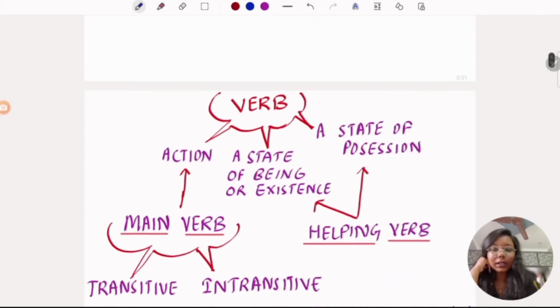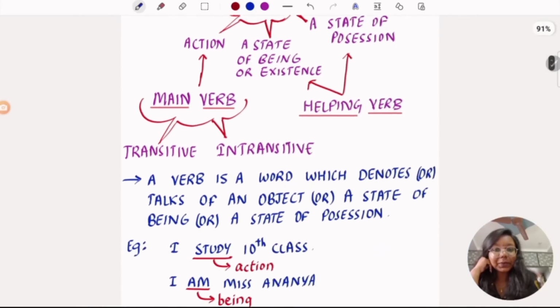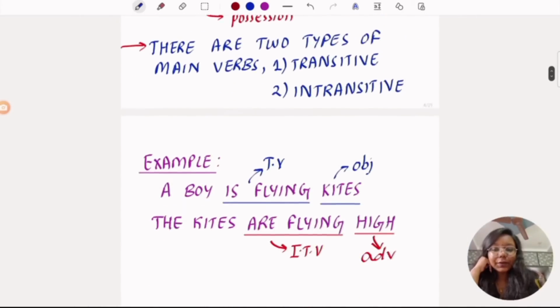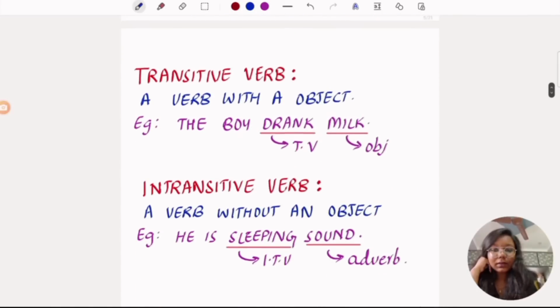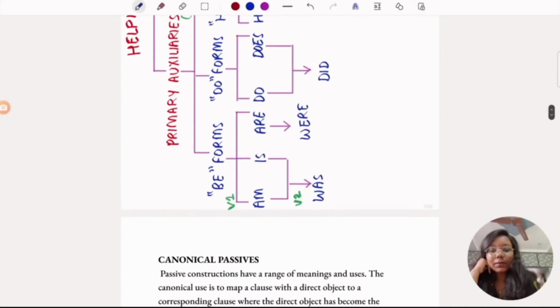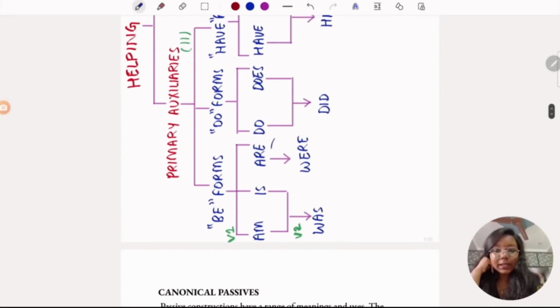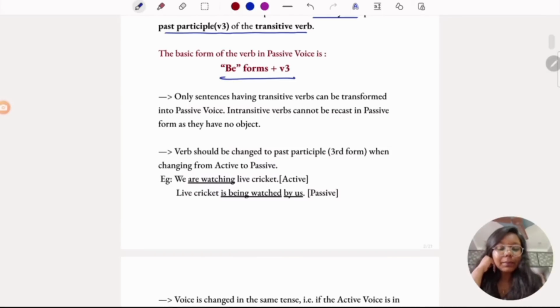Let me give a glimpse of it. I have already explained it in the previous video. A transitive verb is a verb with an object. And a verb without an object is an intransitive verb. And coming to be forms: am, is, are, was and were. So now hope it's clear. Be forms plus V3 is the basic form of verb in passive structure.